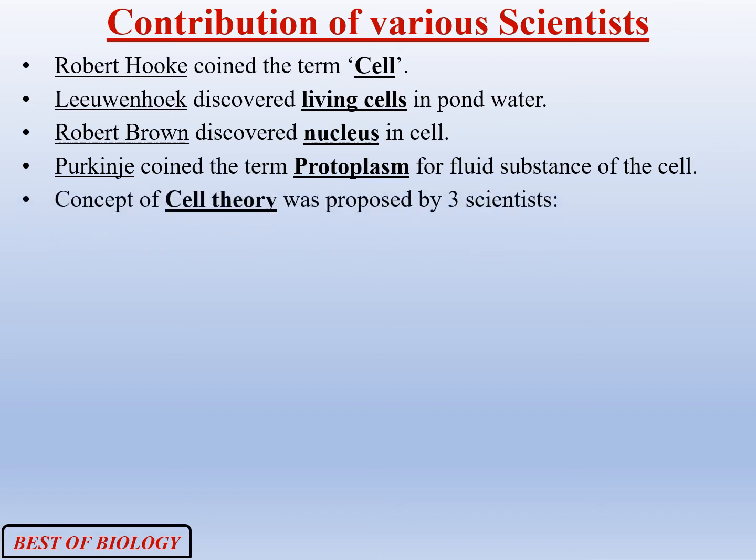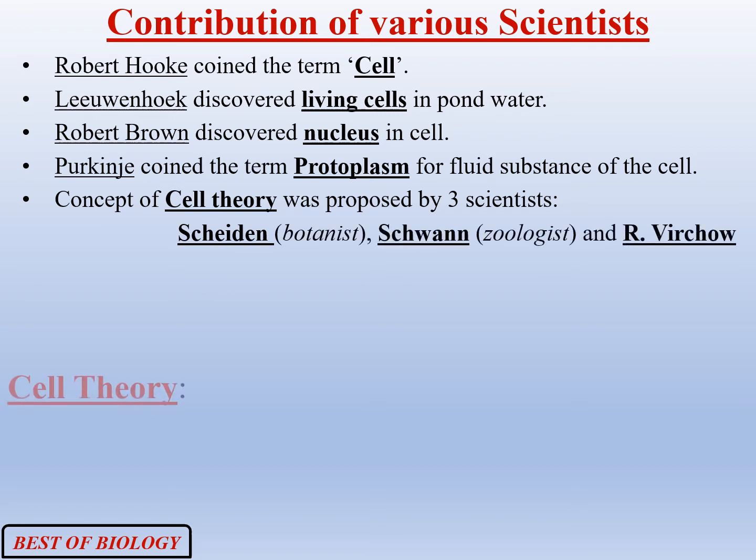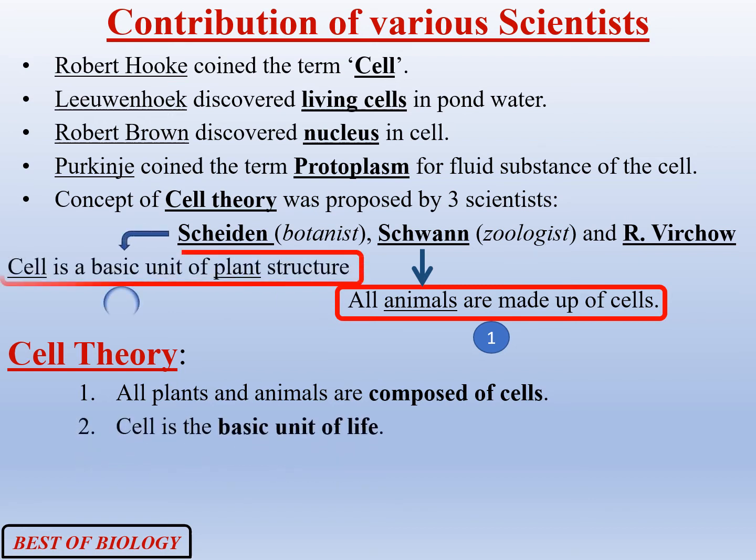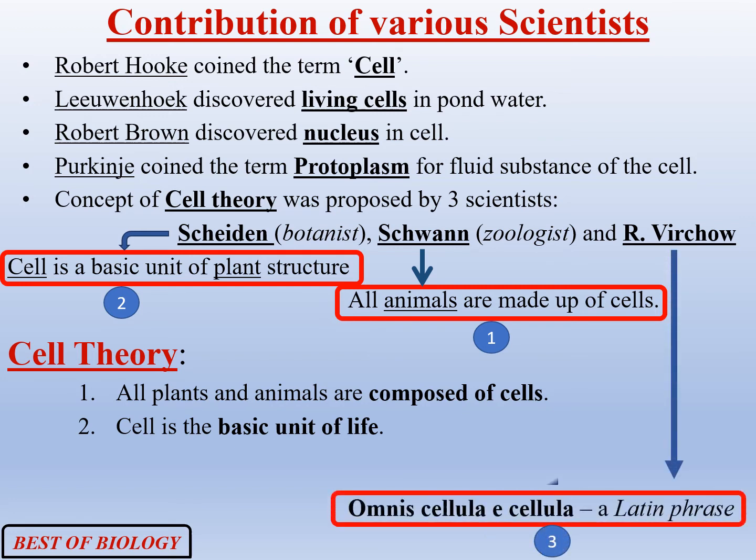Cell theory was postulated by two scientists, Schleiden and Schwann, and later it was expanded by scientist R. Virchow. The concept of cell theory says that all plants and animals are made up of cells and that cell is the basic unit of life. It was concluded by R. Virchow that omnis cellula e cellula. That means all new cells arise from the pre-existing cells.